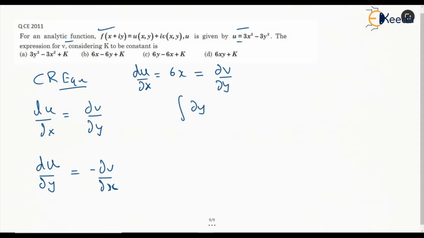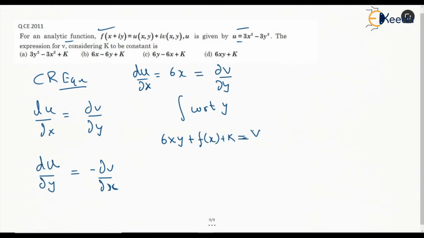Integrating with respect to y, we will get 6xy plus some function of x, and there can be a constant also, we can consider it to be part of the function of x also. So this is going to be v.